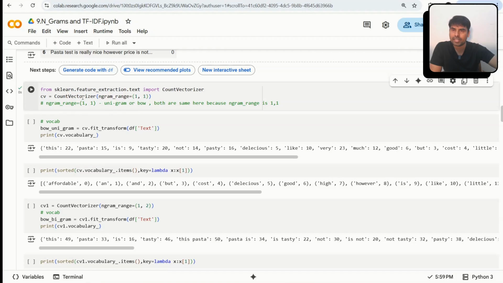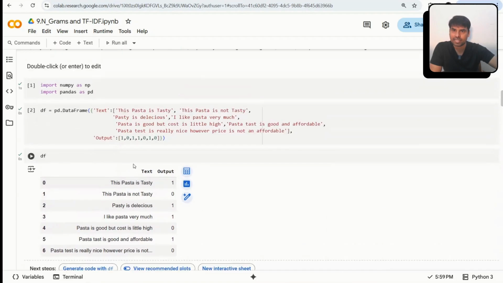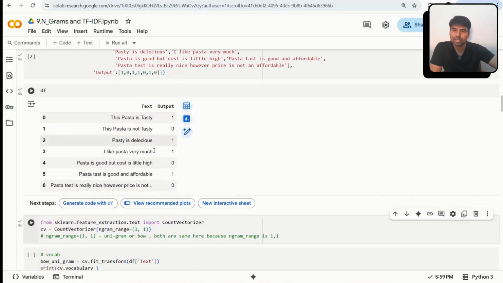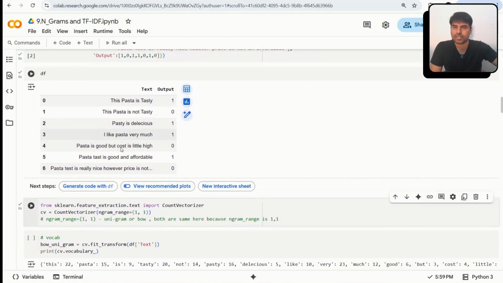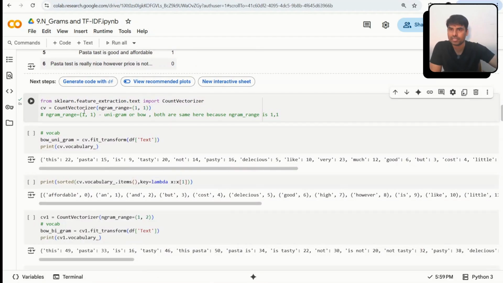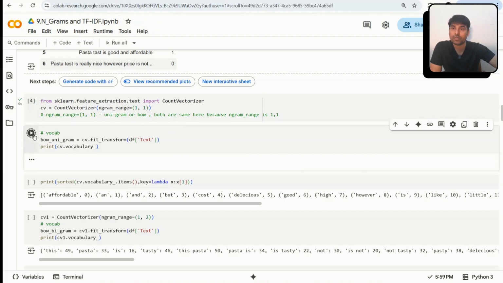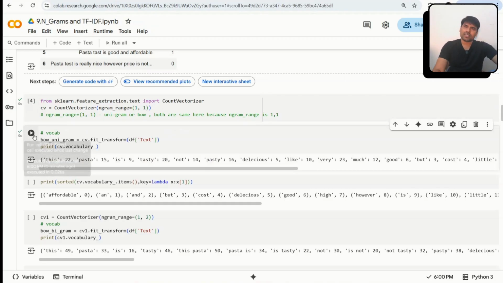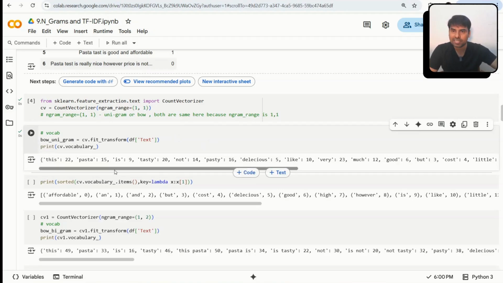Now here I'm creating a CountVectorizer with range 1 to 1, and I'm fitting my text. This is my text, and I want to convert this text into vectors using this CountVectorizer. If I fit this and look at the vocabulary, the only difference is the vocab: how your vocab is created depends on the parameter you pass. If you pass (1, 1), you can see the vocab has just single words, just like bag of words.